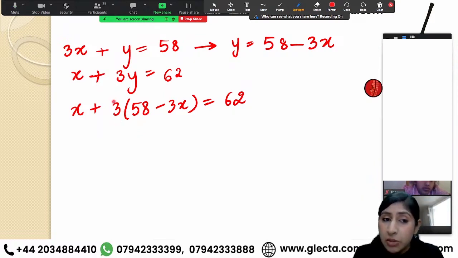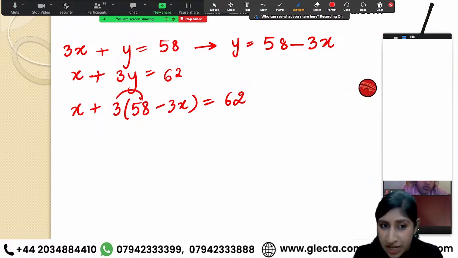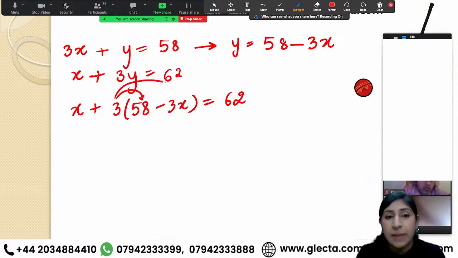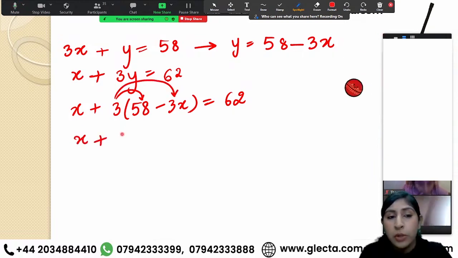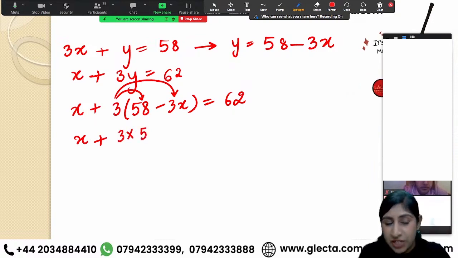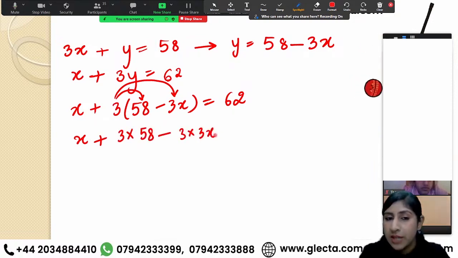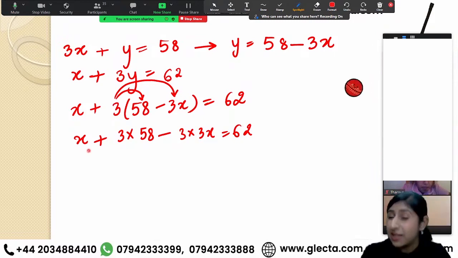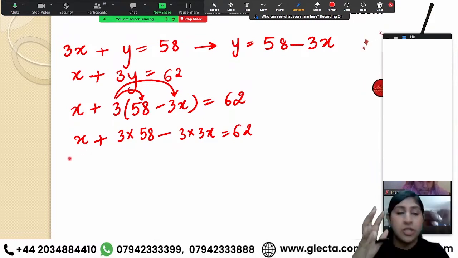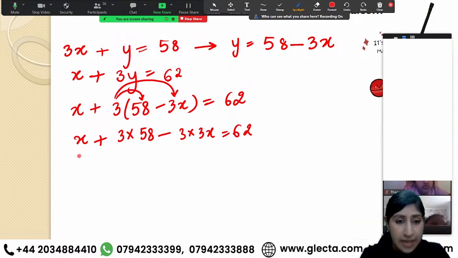So this means that 3 is getting multiplied by 58, as well as by this 3x. So I would do 3 times 58 minus 3 times 3x equals 62. Understand these steps very carefully. This is how we solve equations, and this is the level of questions that you can have in your exams.